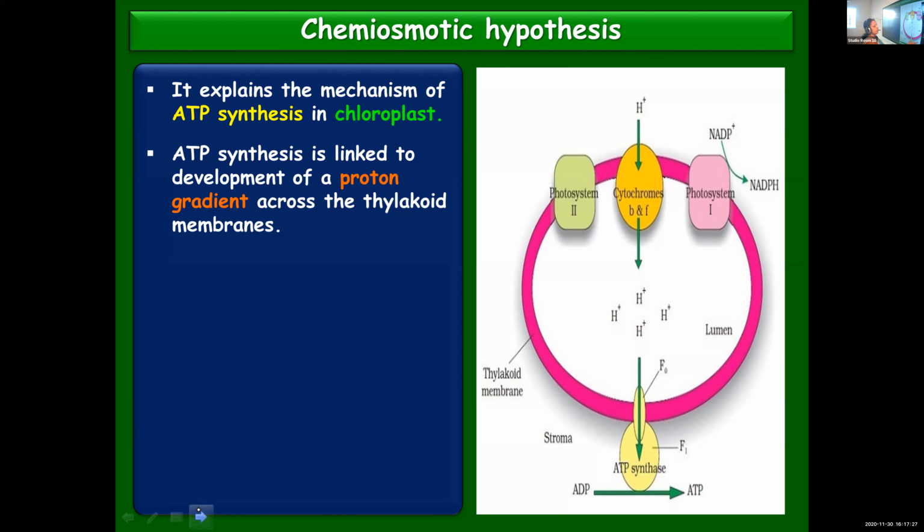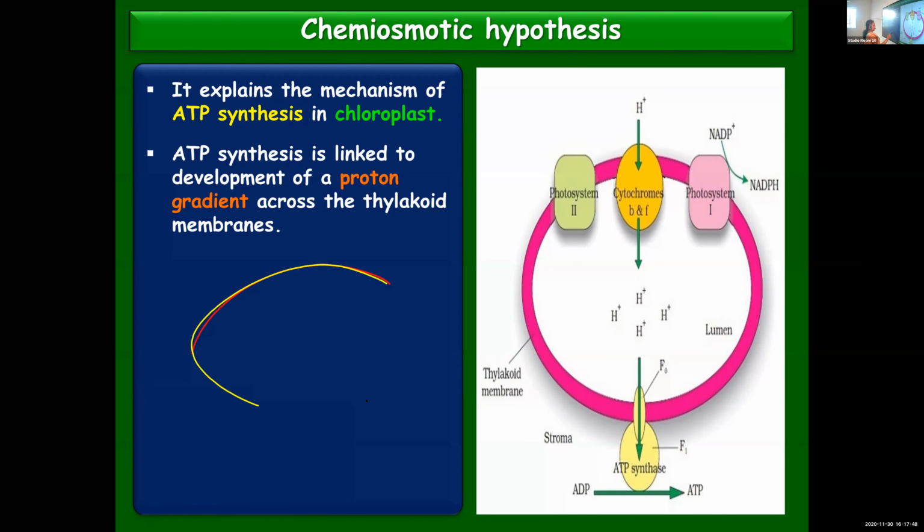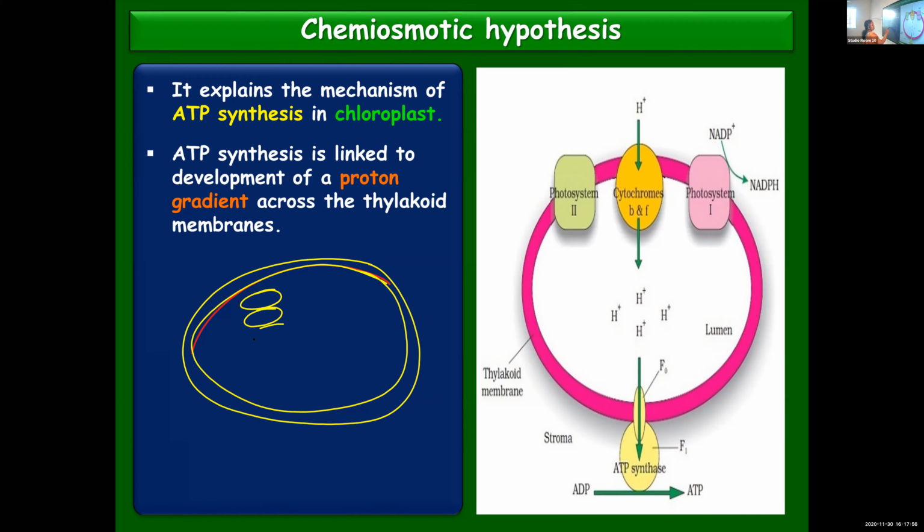See here, what you see in pink color, the circular or oval structure, is a single thylakoid. Hope you are remembering what a thylakoid is. Chloroplast is a double layered membrane. Inside the chloroplast, you can find several thylakoids arranged one above the other to form stacks known as grana.